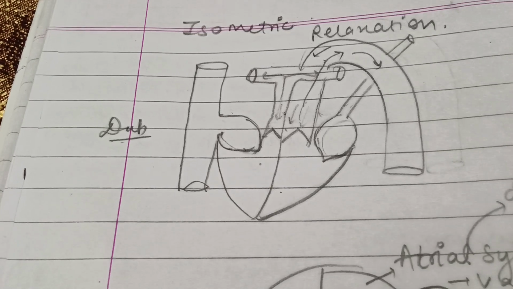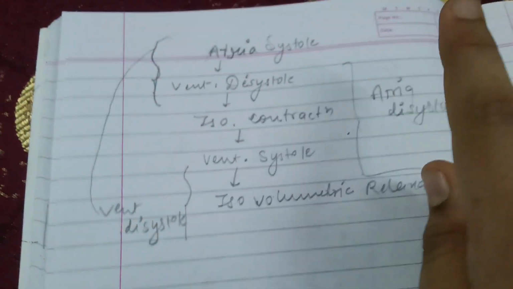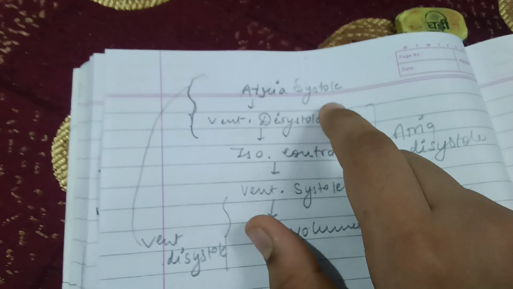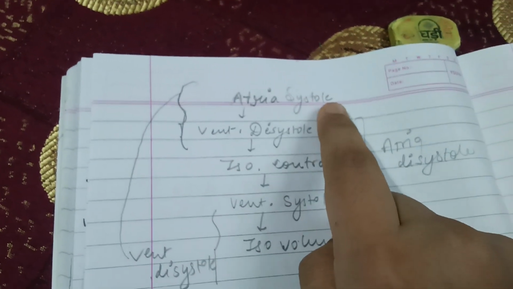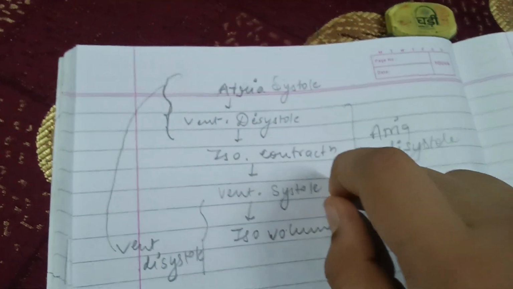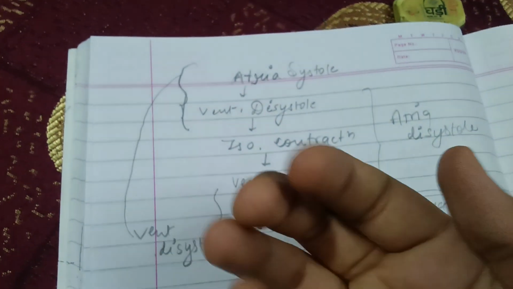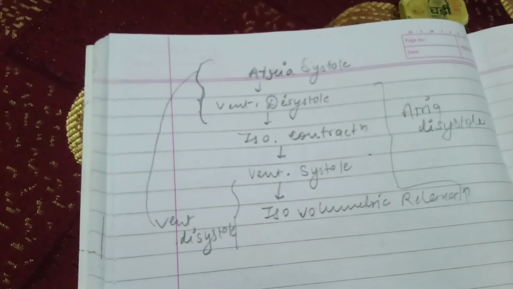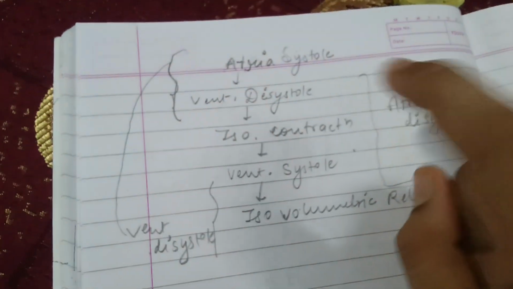Now let me explain the whole thing in just 2-3 minutes. As you can see, I have written the whole thing in just half a page. After atrial systole happens, ventricular diastole happens. After the atria contract, the ventricle receives the blood, and then isovolumetric contraction happens, which means the ventricle is neither giving blood to the great arteries nor giving it back, because the valves are closed, and that's how they produce the lub sound.